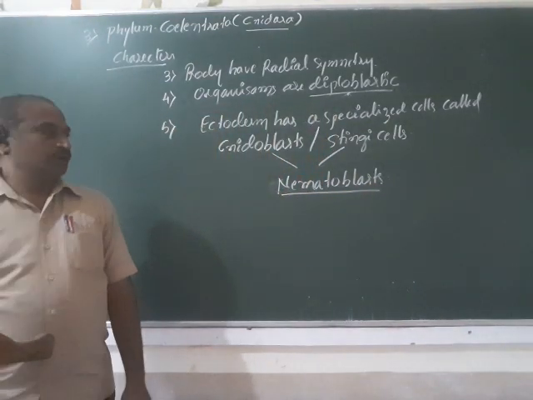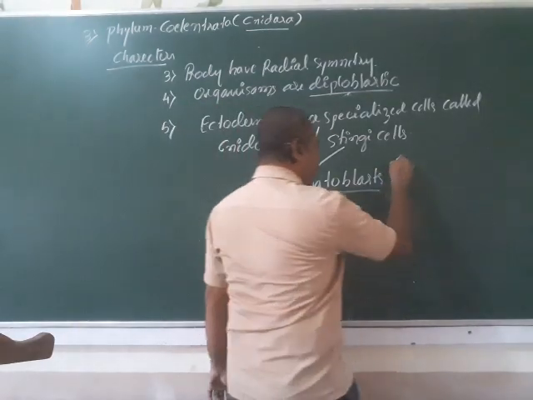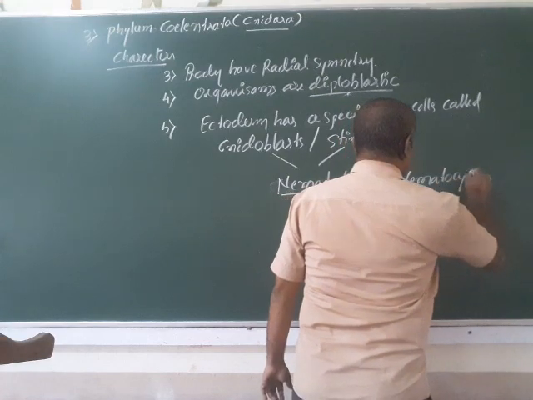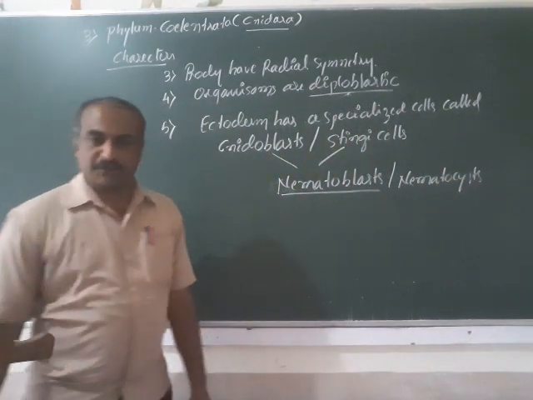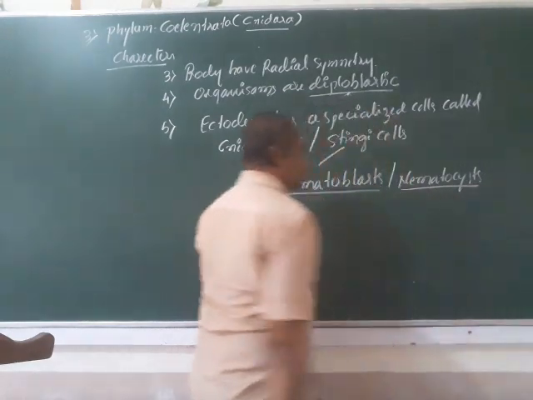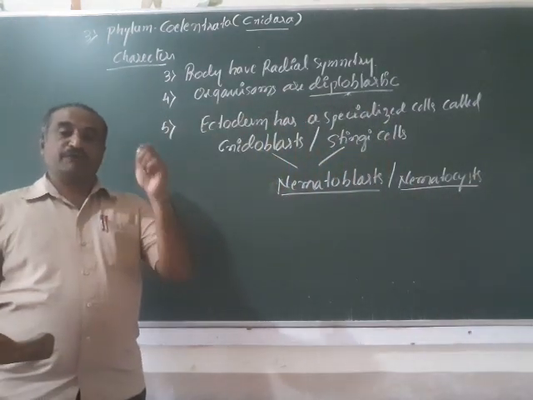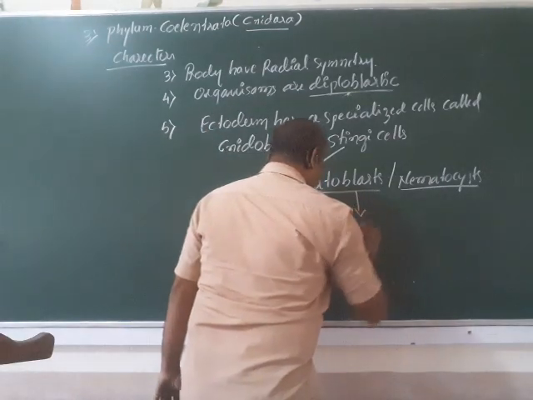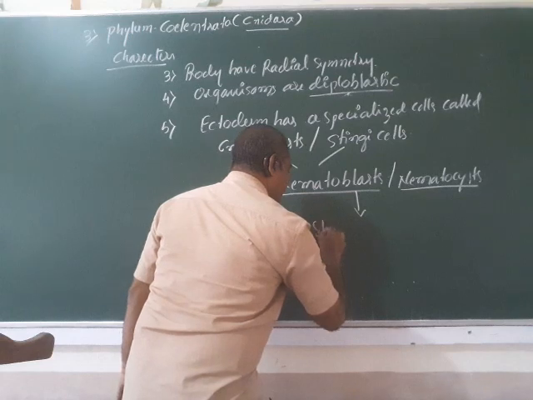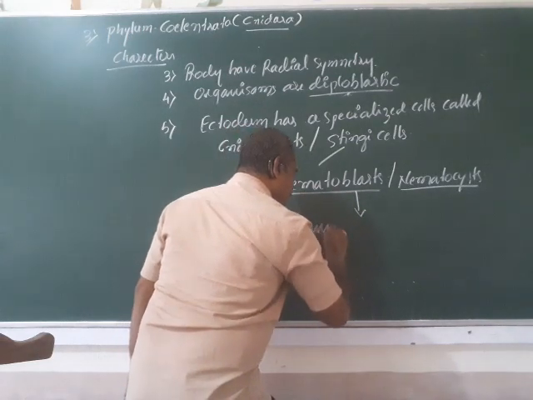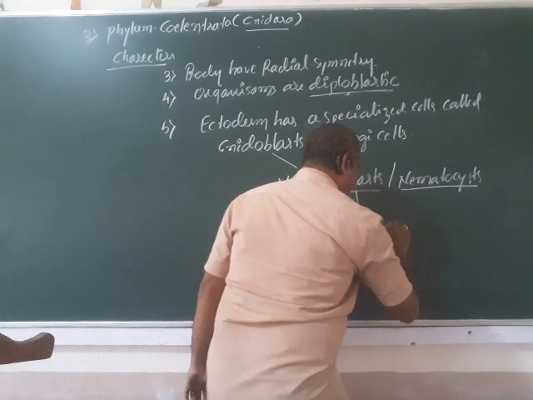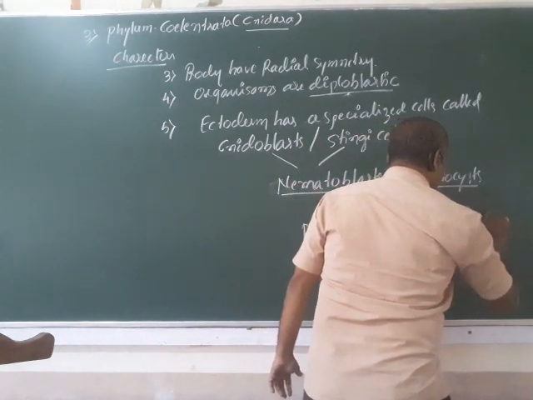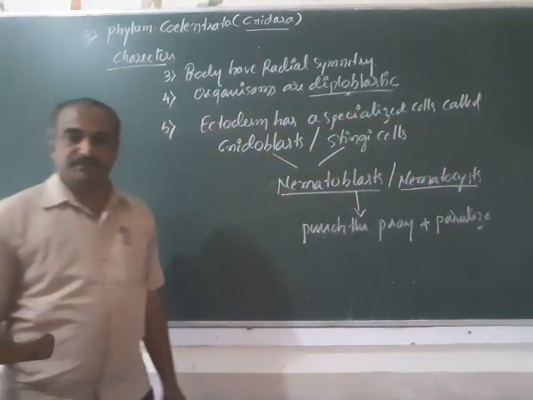Nematoblast, or we can say nematocyst. So what is the function of these cells? Remember, these will paralyze the prey. What do they do? They will sting or punch the prey and paralyze it.